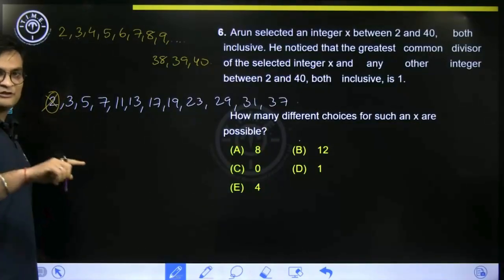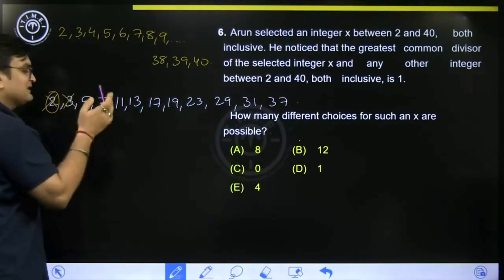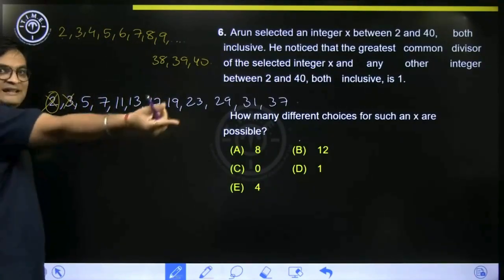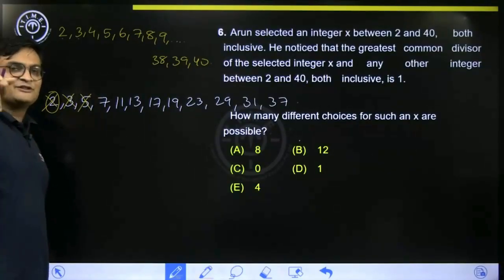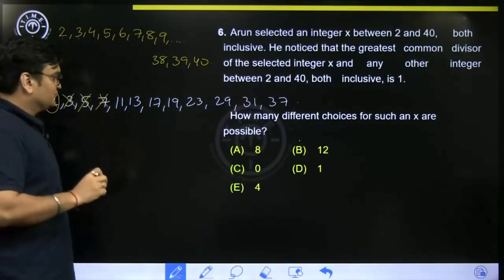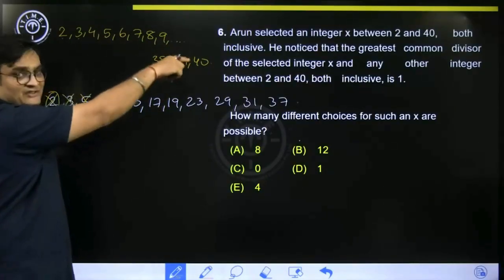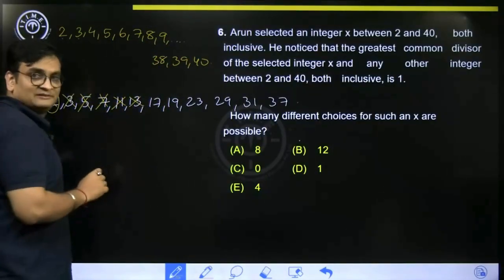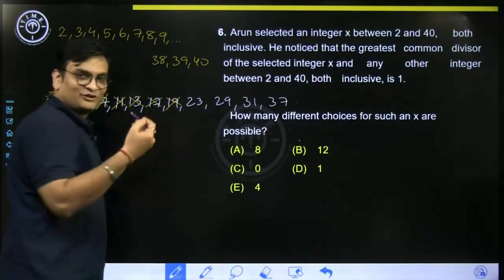GCD is not going to be 1 for 2 and 4. 3 and 6, there is some GCD, so it's not selected. 5 and 10, I am just taking one example, it could be 5 and 15 also, 5 and 25 also. Right? 7 and 14, GCD is not 1. 11 and 22, 22 is also there in this list. 13 and 26, 17 and 34, 19 and 38 is also gone.